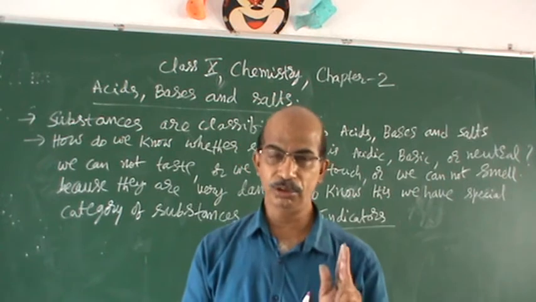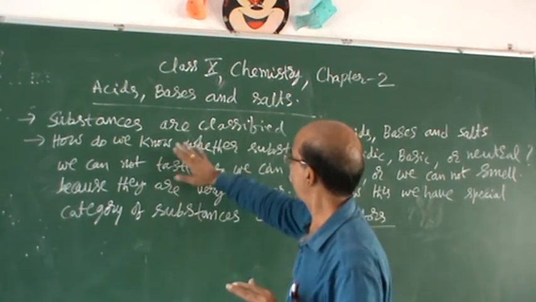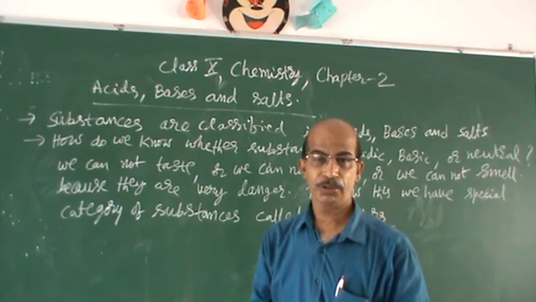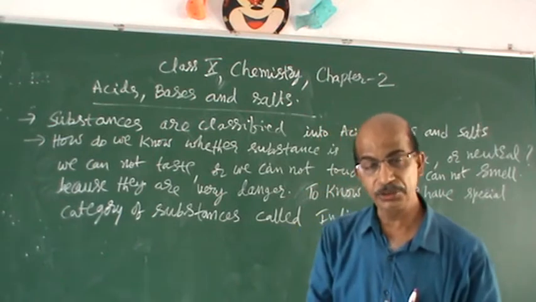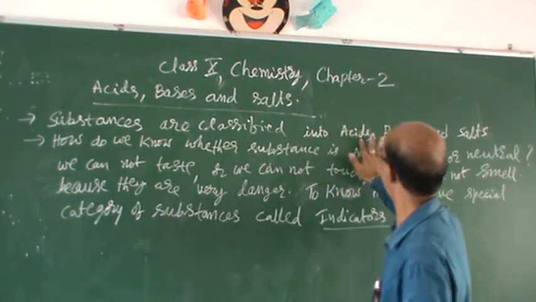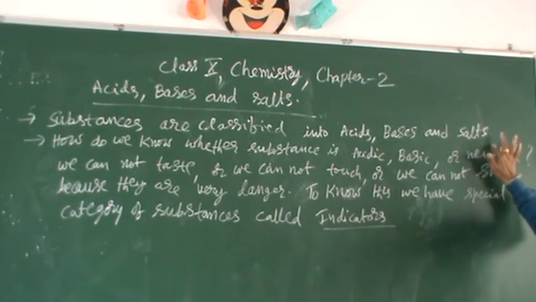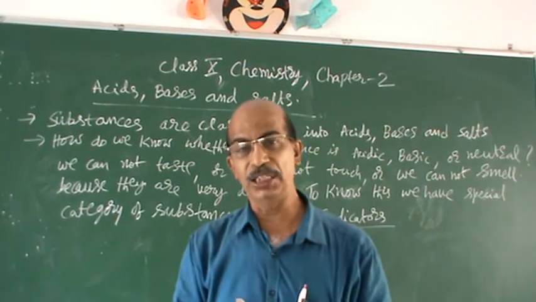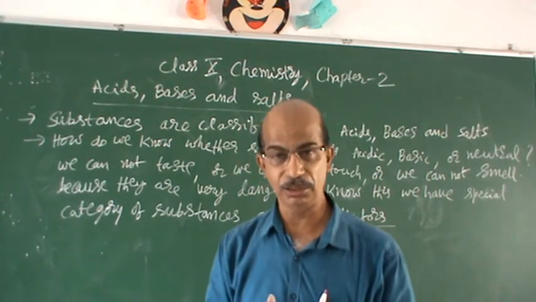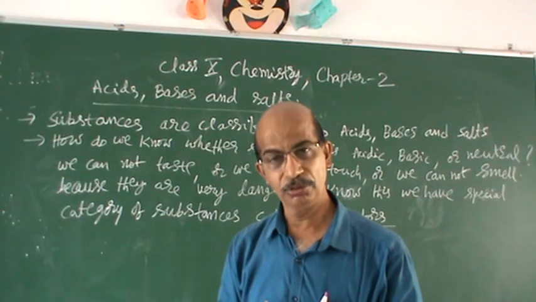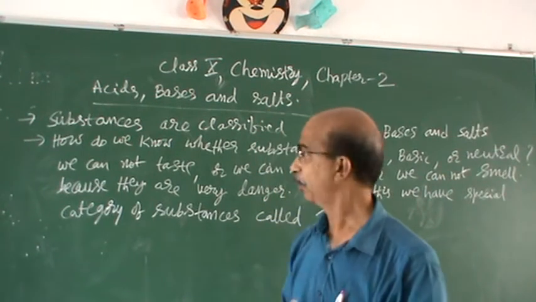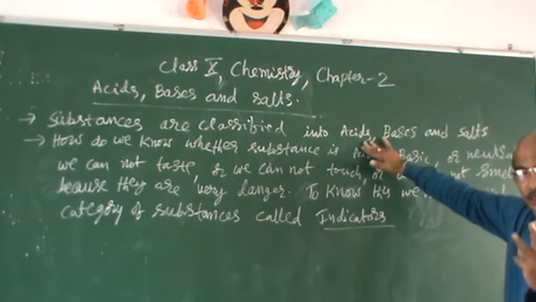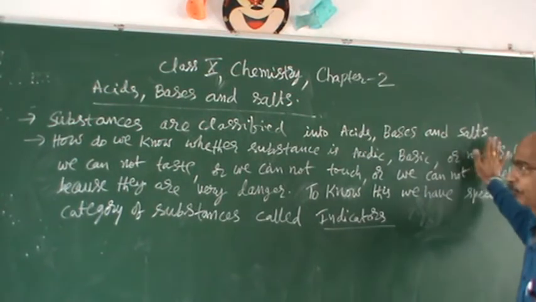Very dangerous. That's why substances are totally classified into three categories. What are those three categories? As I already told you, acids, bases and salts. Three types are there in this classification. Many classifications are there, of course, especially in chemistry. According to this classification, three categories are there: acids, bases and salts.